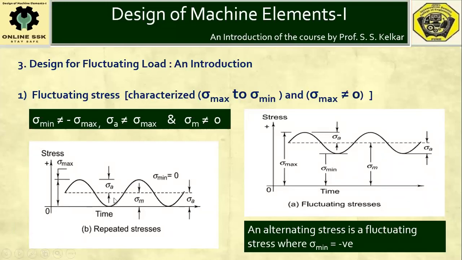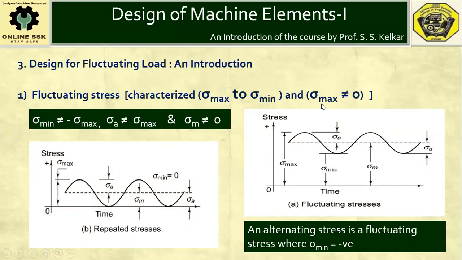In case of repeated stress, how do we find out whether a certain stress is repeated stress? Whenever sigma minimum is equal to 0, and sigma m, the average stress, is equal to sigma max upon 2, sigma a is also sigma max upon 2. In such cases, the applied load or induced stress will be called repeated load or repeated stress. In case of fluctuating stress, if sigma max is not equal to 0, then the applied load or induced stress will be called fluctuating stress.